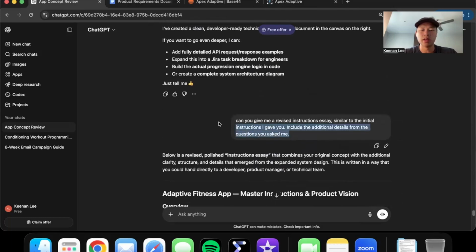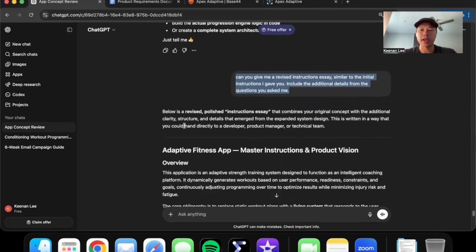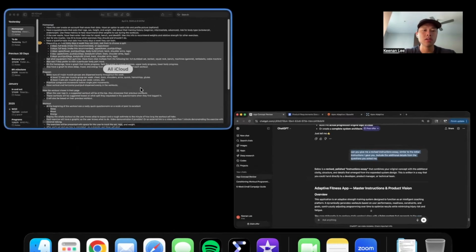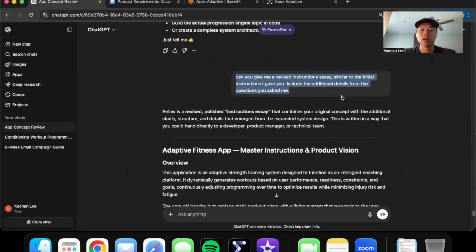Boom. And then just for extra clarification, I said, can you give me a revised instructions essay similar to the initial instructions I gave you? So this was the initial instructions. It includes additional details from the questions you asked me.